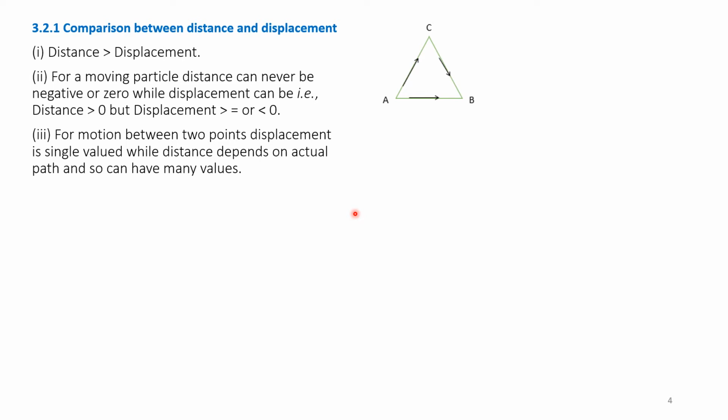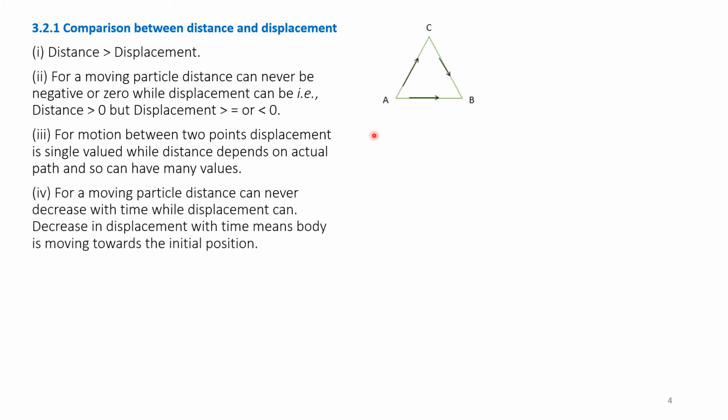For motion between 2 points, displacement is single valued, while distance depends on the actual path and so can have many values. In the figure shown, it is A to C and C to B. It can take another path, C to D, D to E, and then again come back. So, for motion between two points, displacement is single valued, A to B is single valued, while distance depends on the actual path, so can have many values.